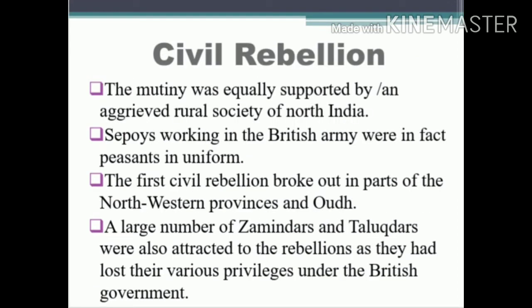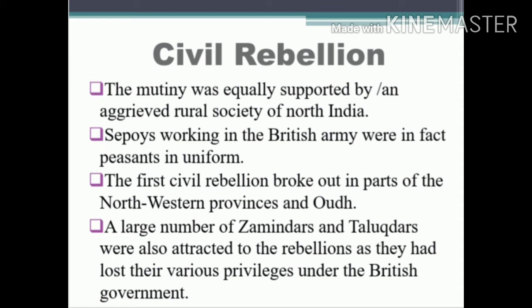The mutiny was equally supported by an aggrieved rural society of North India. That is, the rural agricultural people also supported this mutiny, because sepoys working in the British army were in fact peasants in uniform. Once they were peasants, and under the British they became soldiers of the Indian army. So this rebellion became a civil rebellion. The civil rebellion broke out in parts of the North-Western Provinces and Oudh.